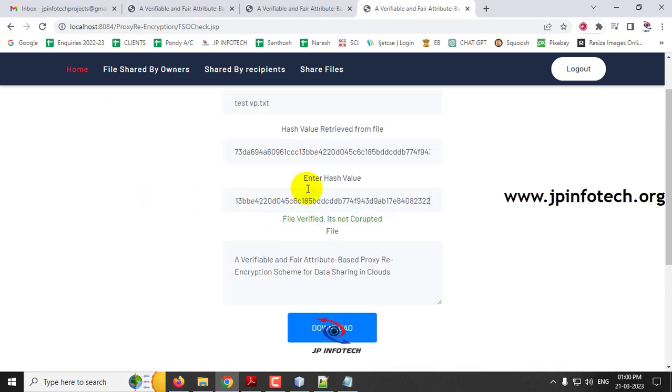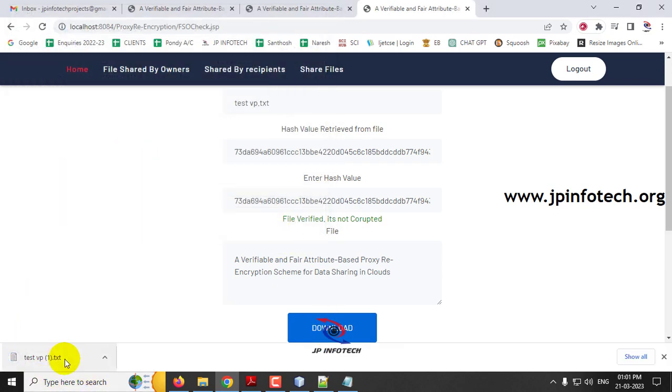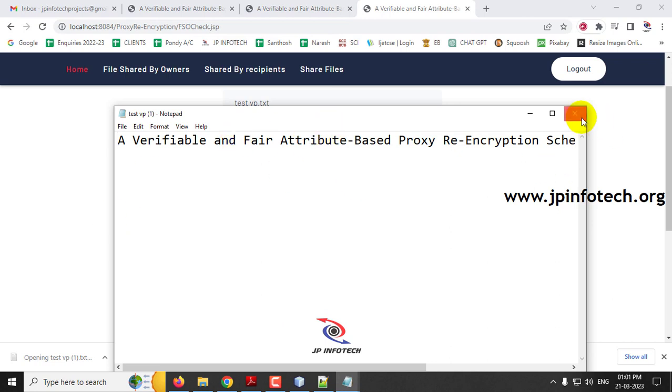As the hash value is matched, it shows to the recipient that the file is not corrupted and the file is verified. As we have given the access policy as download, it shows the download. In case we had given the access policy read, they would not be able to download the file. Now let me click the download button and check it out. So let me click the download button and show you, and you can see the file that is shared by the data owner is being viewed by the recipient.